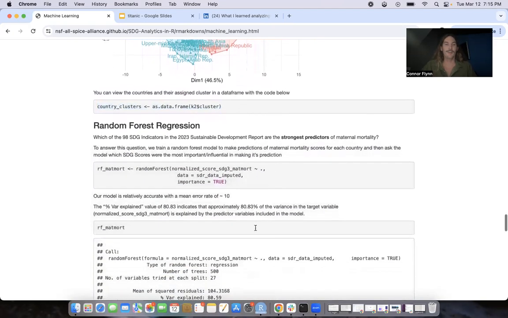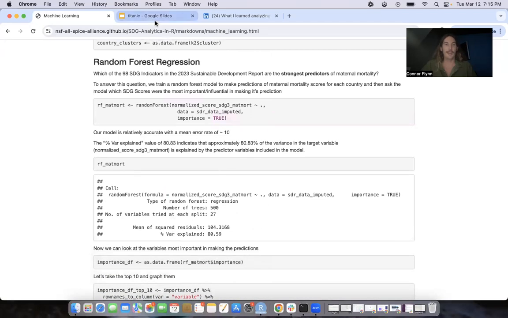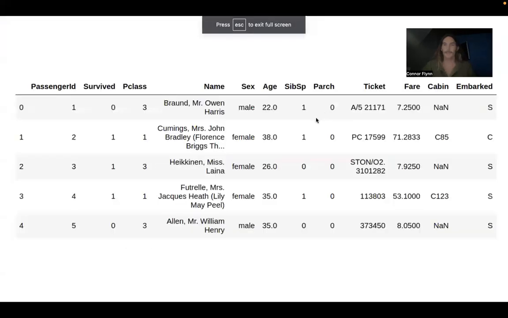But now we'll continue on with our random forest regression. So I did want to take a step back and just speak on, okay, what are random forests and what is the whole point of this exercise?